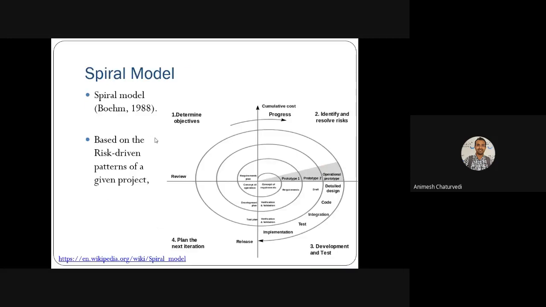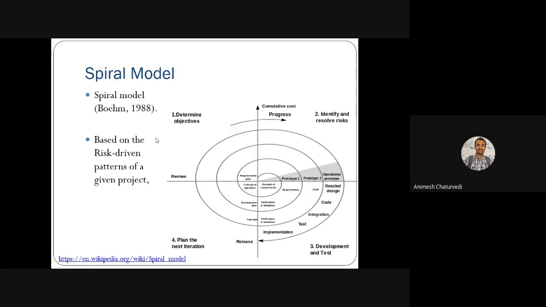The next model was the spiral model. What was the spiral model? It was introduced by Boehm in 1988. What it explains and teaches us is that you first determine the objective, which means requirement analysis, then you do the progress, and then identify and resolve the risk.